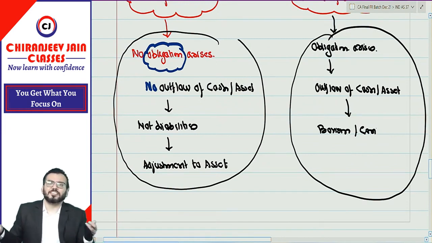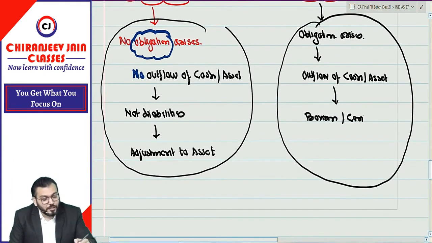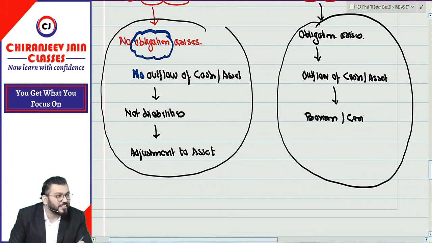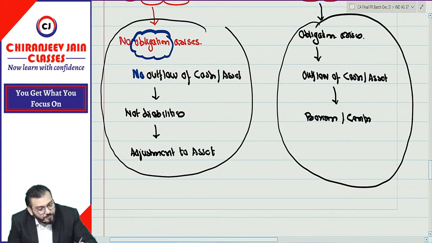Therefore, it is written on the liability side of balance sheet. Understood whatever I am saying? So either we will create provision, recognize provision, or will disclose contingent liability as per the facts and circumstances existing. Correct? Understood? So contingent liability.